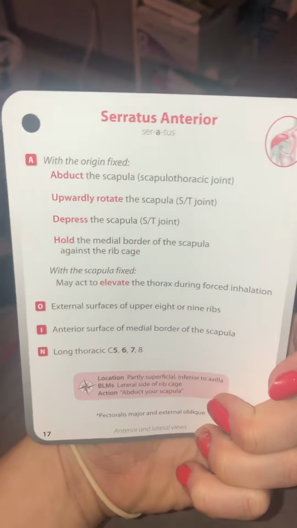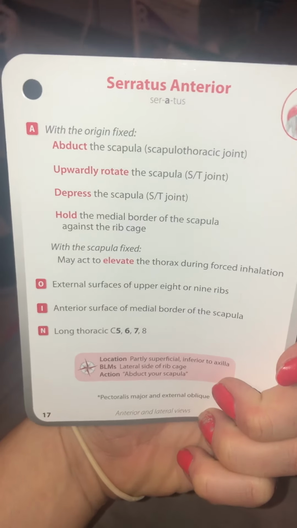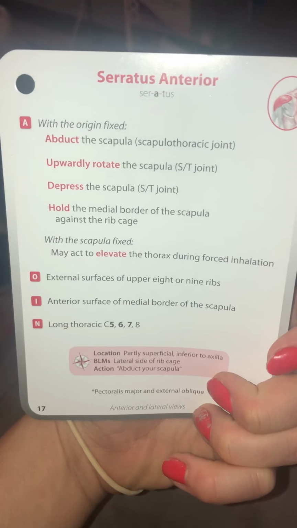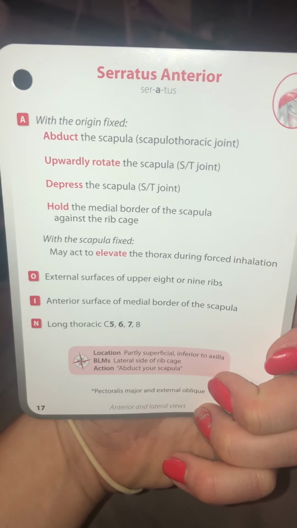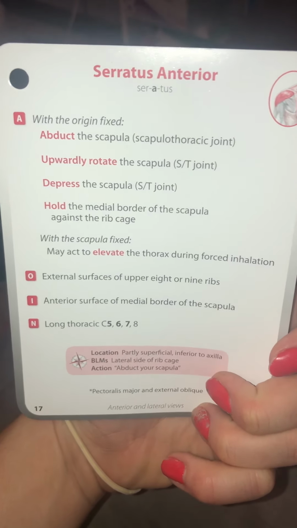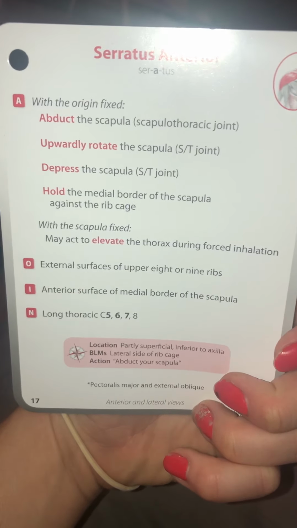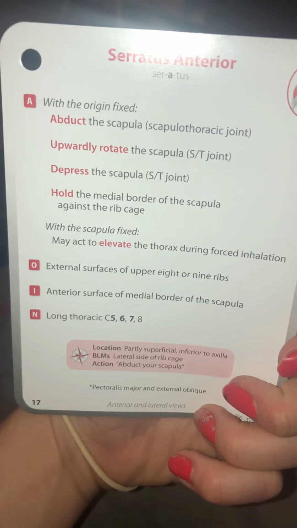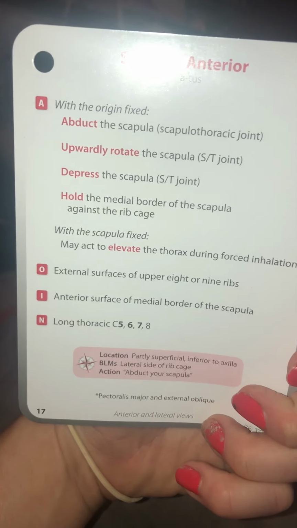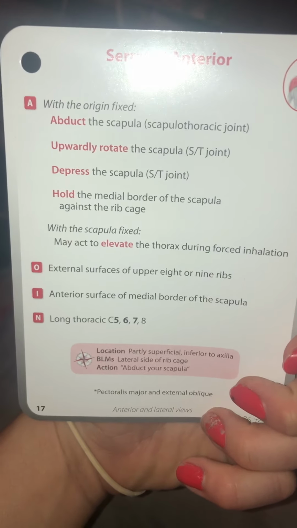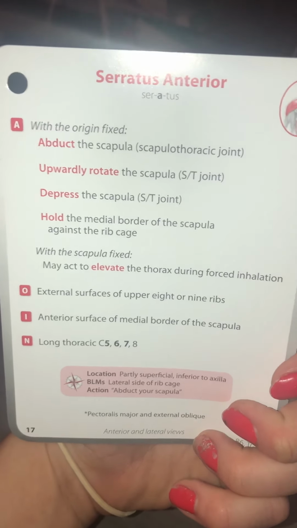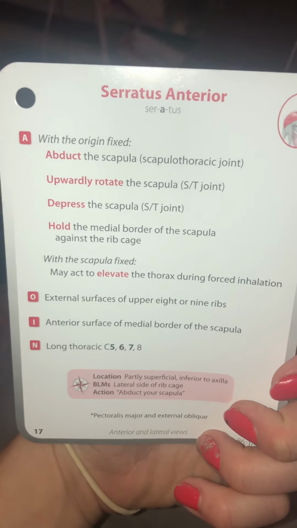Serratus anterior: abduct scapula, upwardly rotate scapula, depress scapula, hold medial border of scapula against the rib cage, elevate thorax during forced inhalation. Origin, external surface of upper 8 or 9 ribs. Insertion, anterior surface of medial border of scapula. Nerve supply, long thoracic.